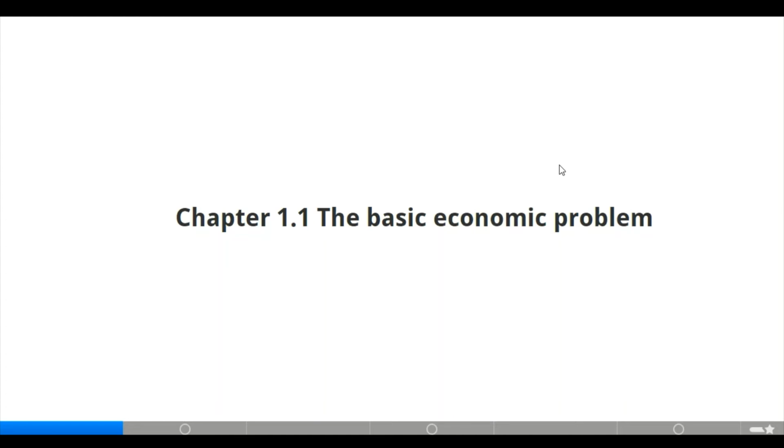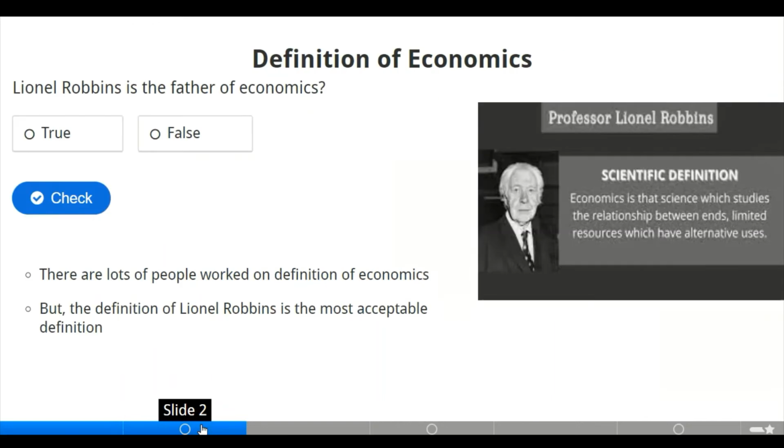Our first slide is the basic economic problem. Now, our second slide says: what is the definition of economics? Can you guys just guess if Lionel Robbins is the father of economics? Is it true or false? Just let's guess before we move on to the definition of economics. But let me tell you, Lionel Robbins is the father of economics.